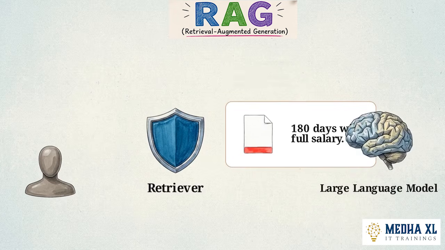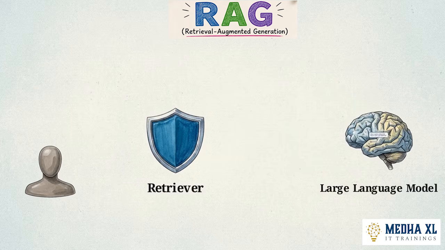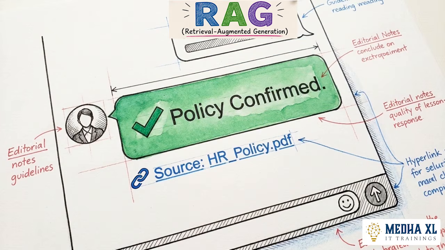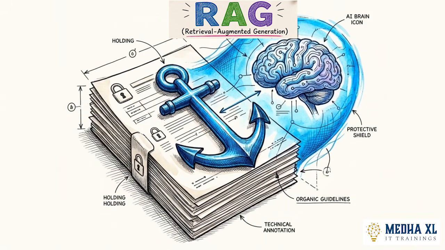Next comes the handoff. The retriever passes both the user's original question and that newly extracted HR text directly to the large language model. The language model no longer has to rely on its training memory. It acts as a synthesizer, reading the provided document to formulate its output. The AI delivers an accurate response of 180 days, citing the specific policy it just read. By anchoring the AI in a verified private document, the RAG framework provides the model with the specific context it needs, dramatically reducing the likelihood of a hallucination.